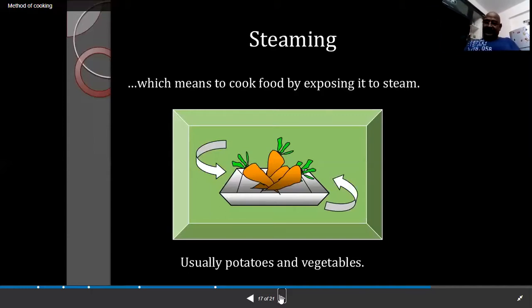In continental cooking, we steam vegetables, steam carrot, steam potato, steam fish, steam egg, steam rice. So many foods can be cooked with the steaming method, and this is also called the moisture method.